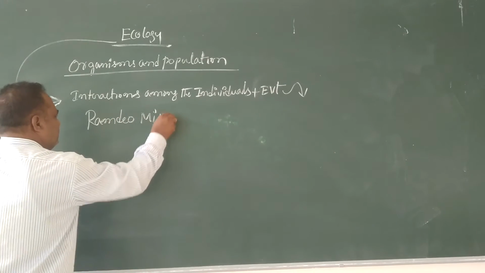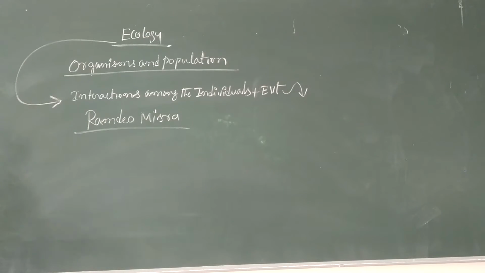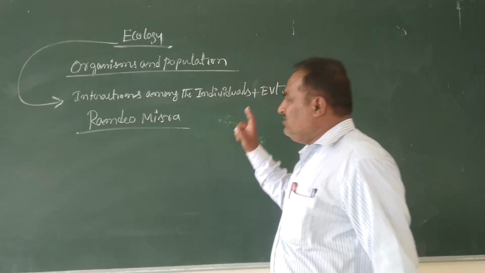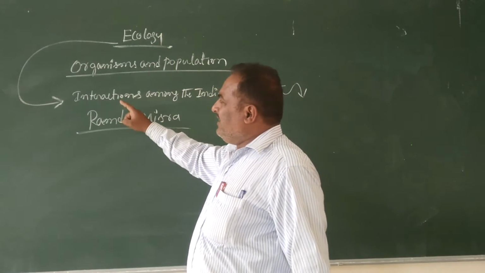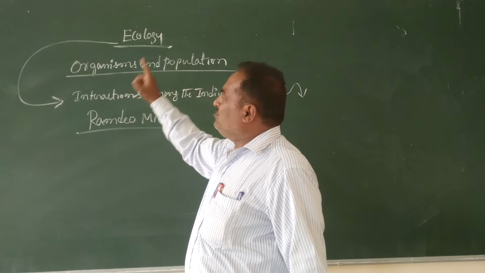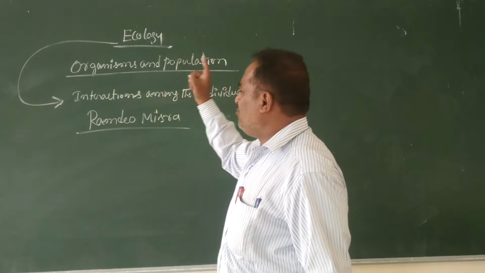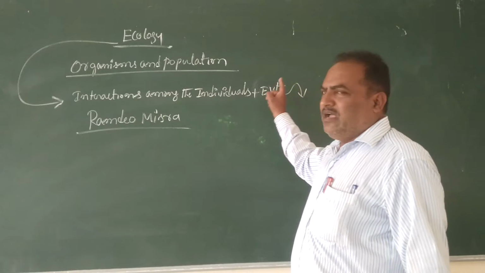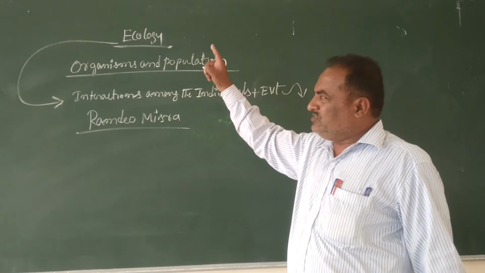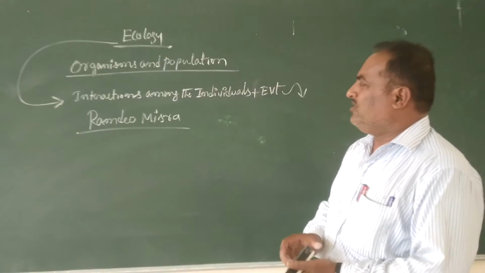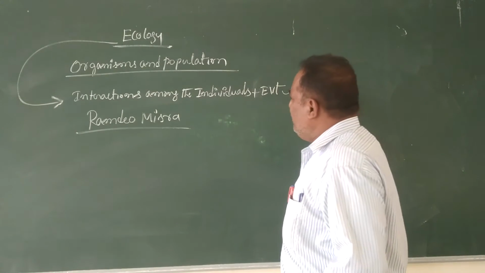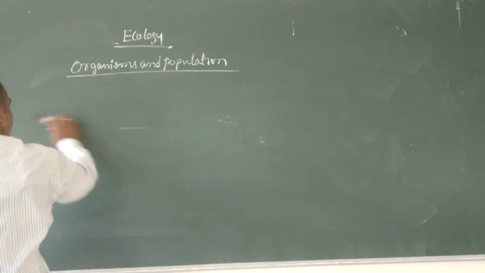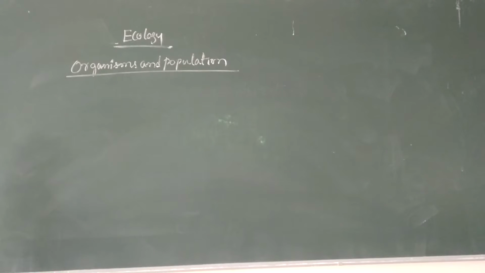Ramdeo Mishra is regarded as the father of ecology. Here ecology means the branch of science that deals with the study of interaction among the individuals and their environment. The father of ecology is regarded as Ramdeo Mishra. Anyway, in the case of ecology, the first topic is organisms and population.